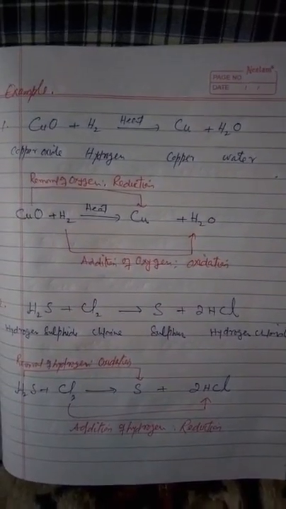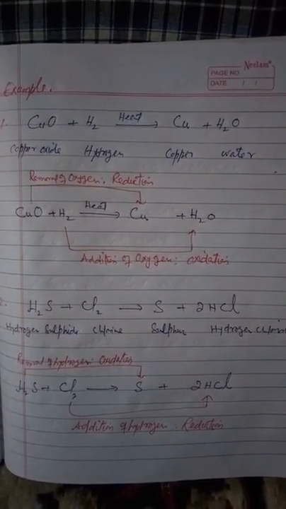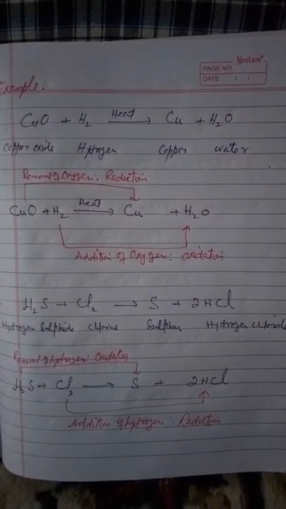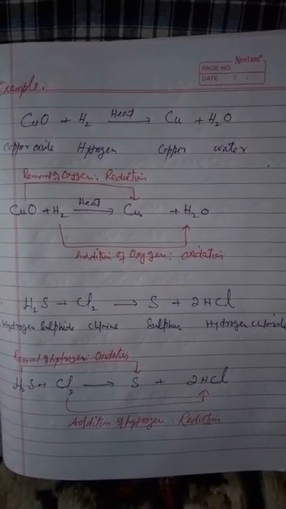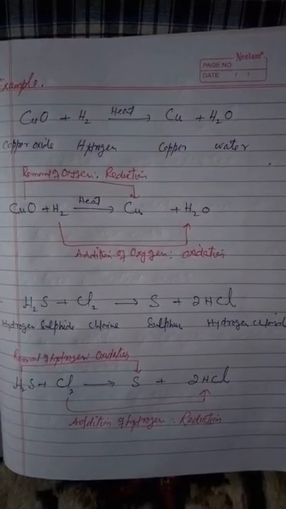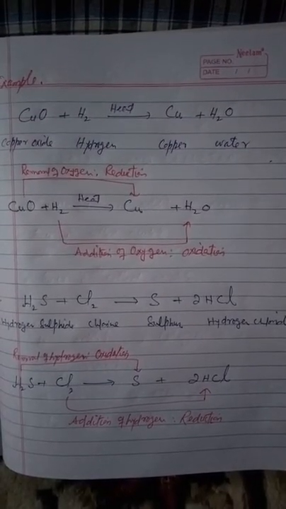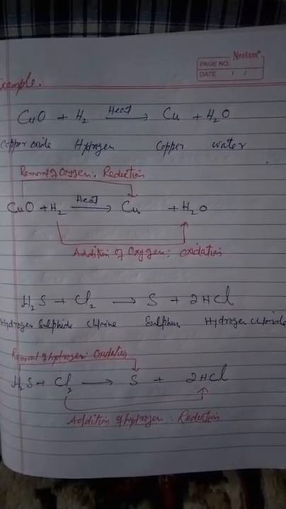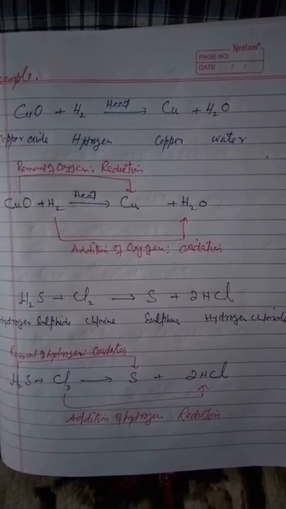Now another example is when hydrogen sulfide reacts with chlorine, then sulfur and hydrogen chloride are formed. H2S plus Cl2 gives S plus 2HCl. Hydrogen sulfide plus chlorine gives sulfur plus hydrogen chloride.